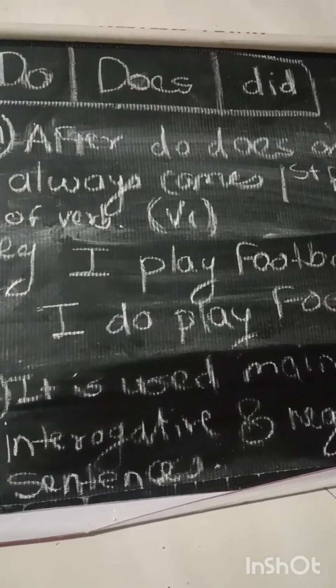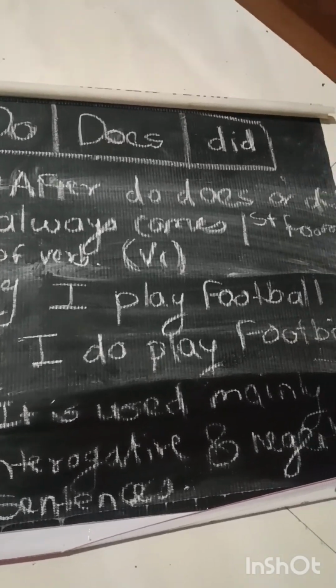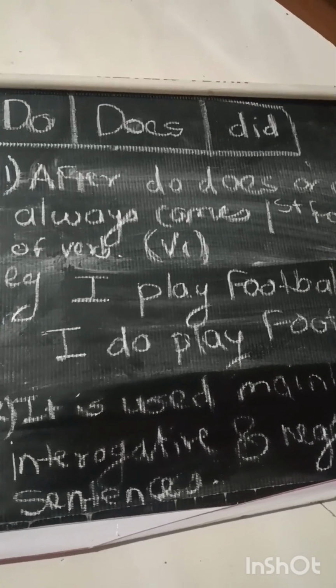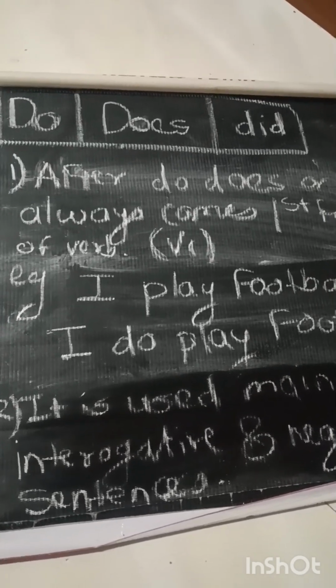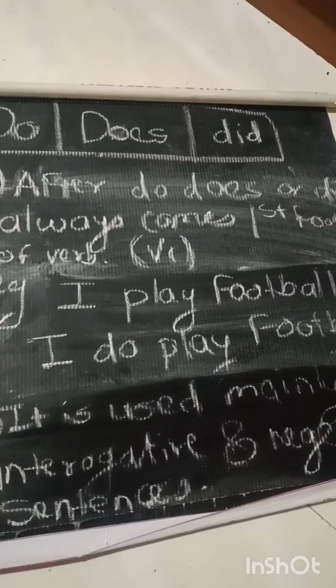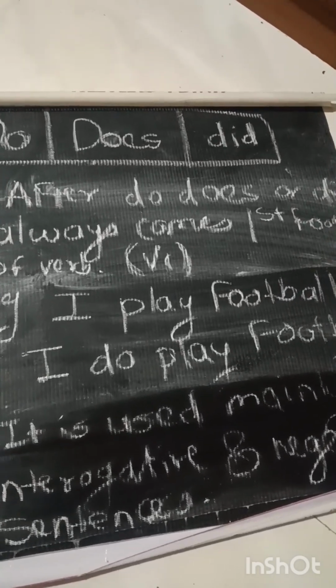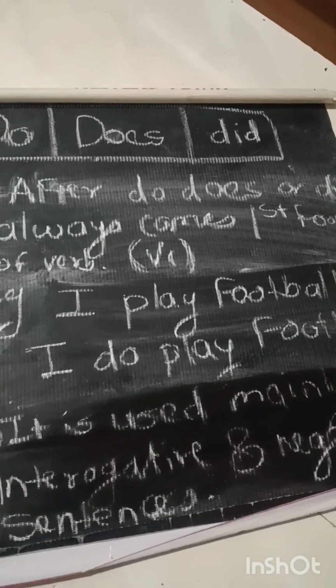Hello friends, today we are going to learn do, does, did as a helping verb. First point regarding that is after do, does or did always comes a first form of a verb, that is V1. Okay, for example I have given here: I play football. Here it comes, I do play football.